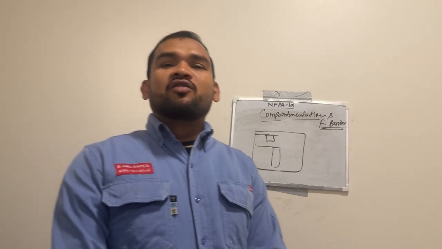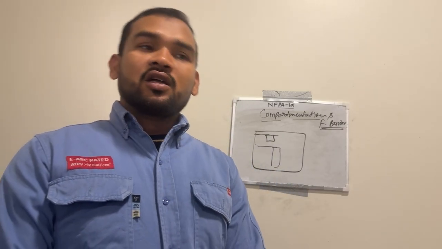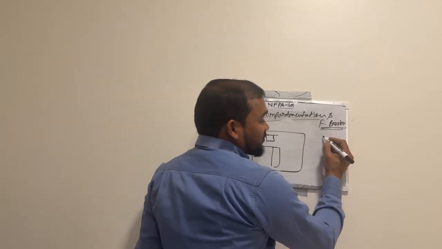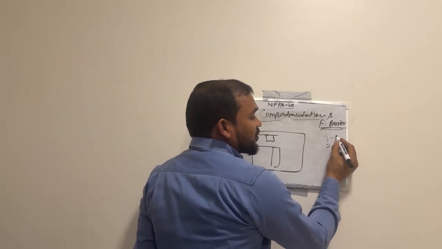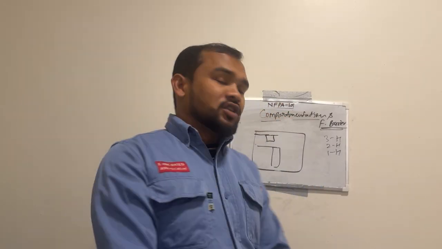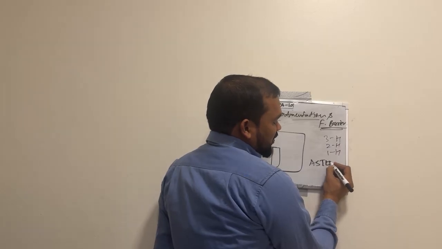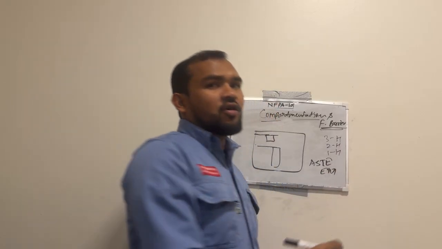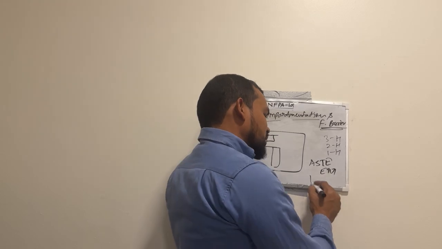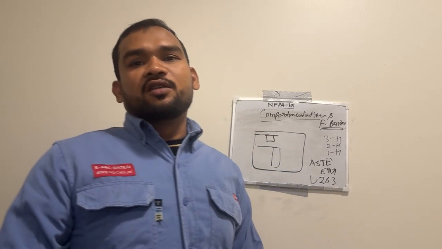The next topic is fire barrier classification. How many types of fire barrier classification are there? I already explained to you the fire barrier classification: 3 hour, 2 hour, 1 hour. The classification is based on the occupancy classification and construction requirement, and this fire barrier shall be tested as per ASTM E119 or UL 263. I think 263. This shall be tested.